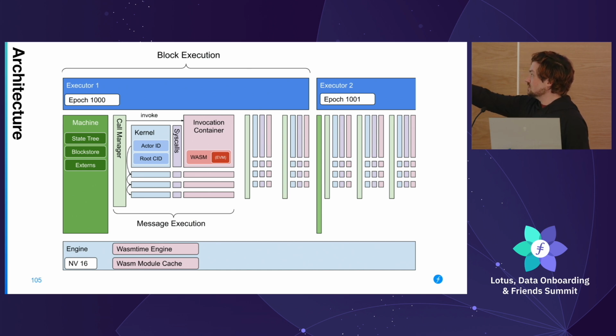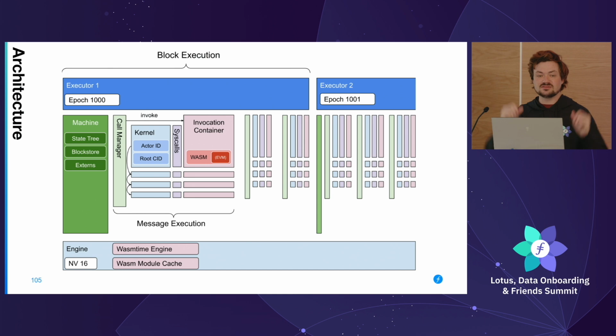Basically, that blue section is the executor. That is one, well, I said block, actually that's wrong, tipset execution. So for a single tipset, you have a single executor that executes all the messages in that tipset. It executes those messages on top of a machine. The machine represents the state of the system and also the externs. This is how we interact with clients.